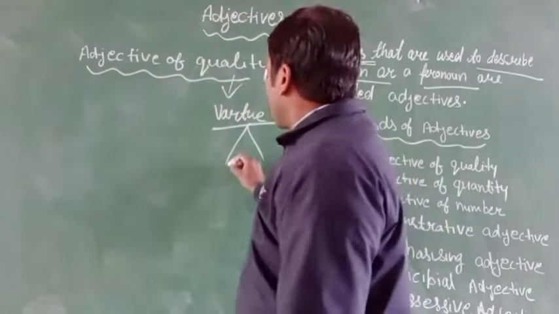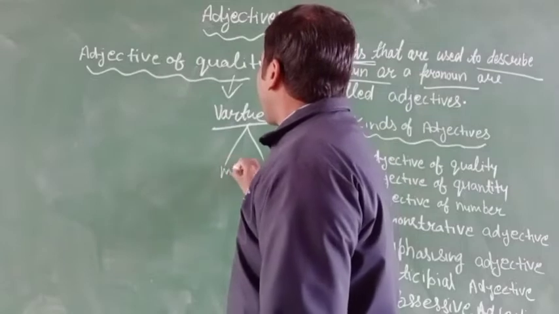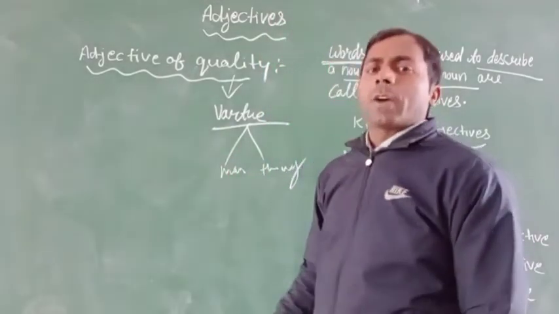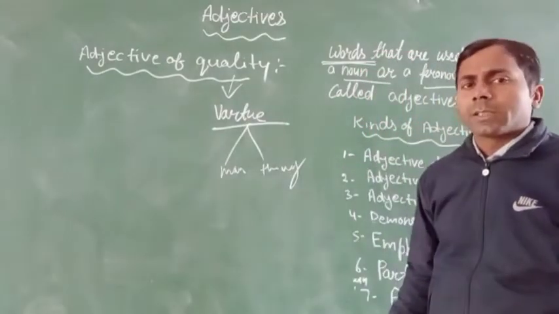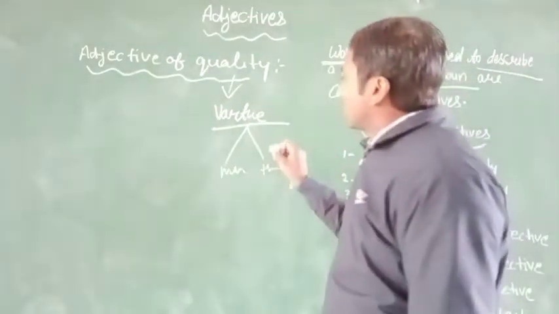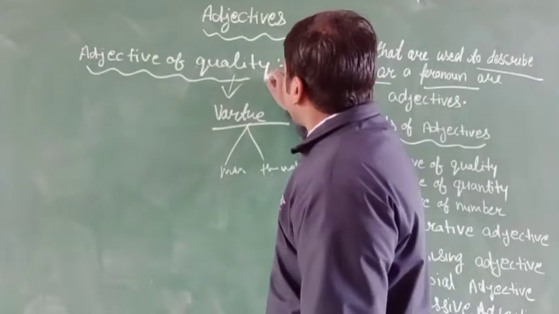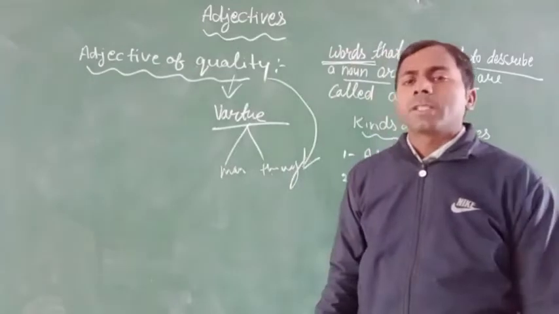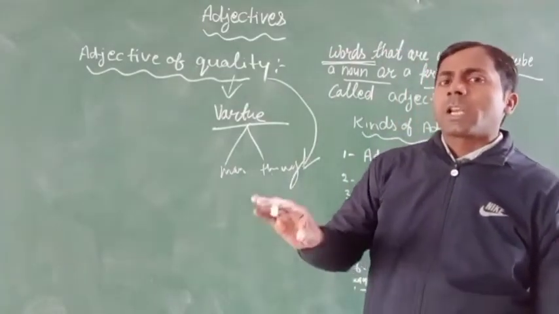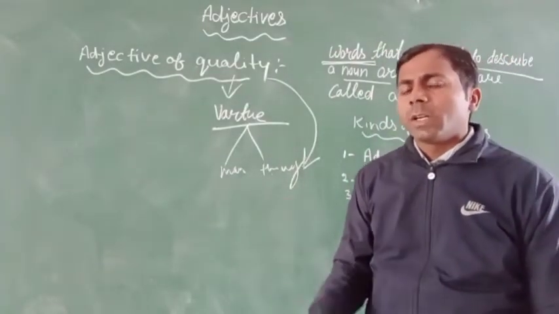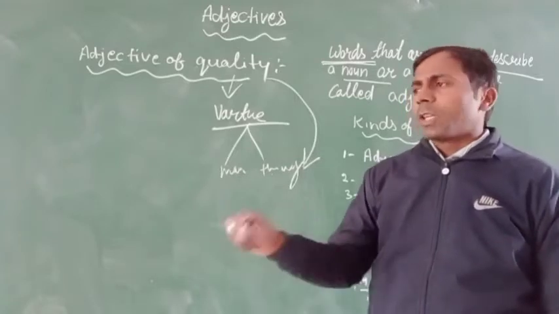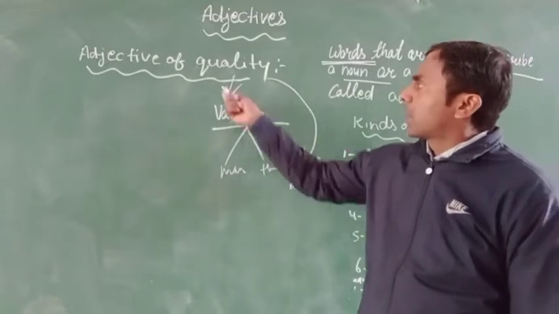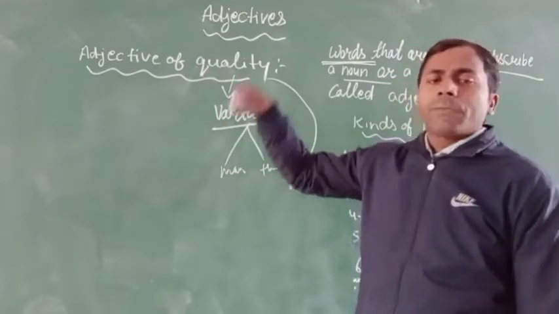It is the quality of a man or things. It tells us about the kind of person or things: what is the specialty of the person, what is the quality of the things, what kind of thing it is. This type of sense is expressed by the adjective of quality.